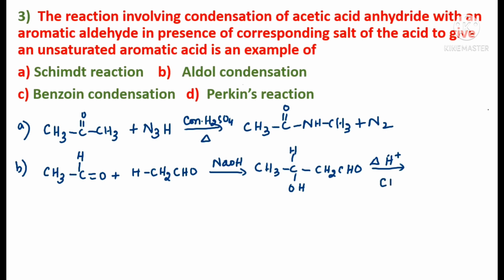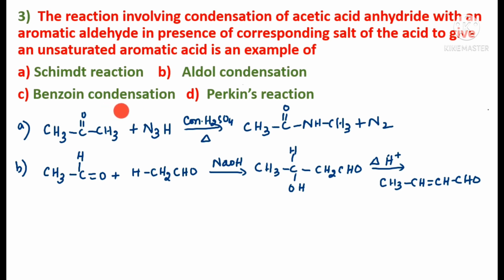What is crotonaldehyde? CH3CH double bond CHCHO, okay. So this is an alpha beta unsaturated aldehyde, understood. So this is not the answer. Aldol condensation is not the answer because acetic anhydride is reacting with aldehyde, but here we are having two acetaldehydes.